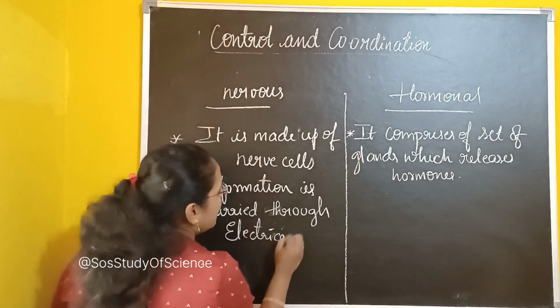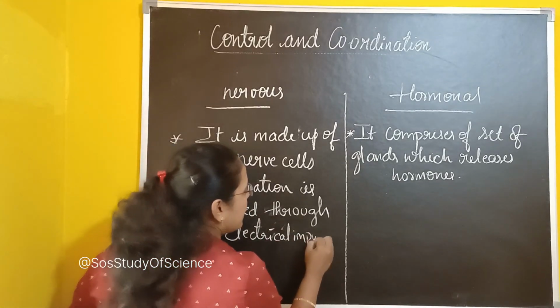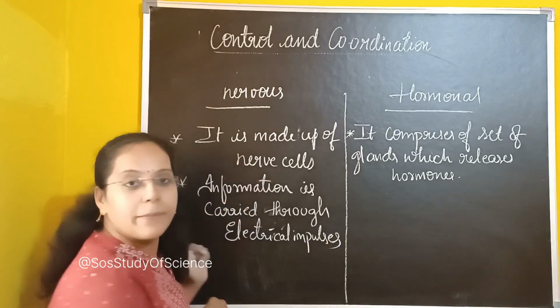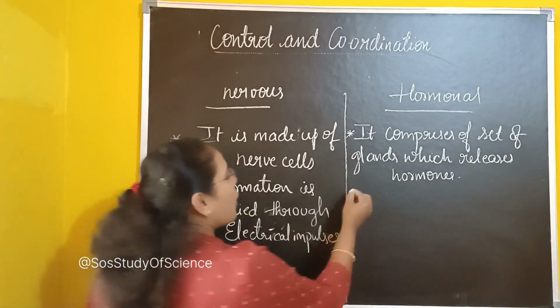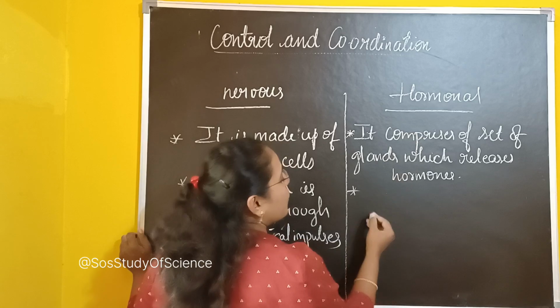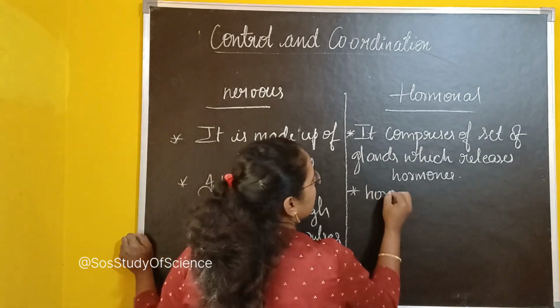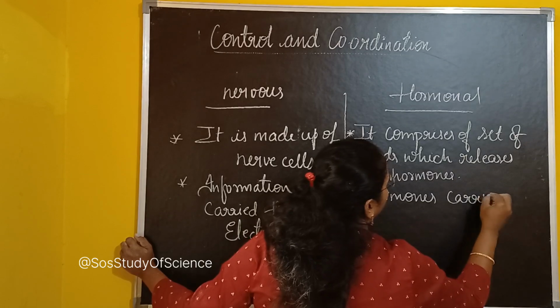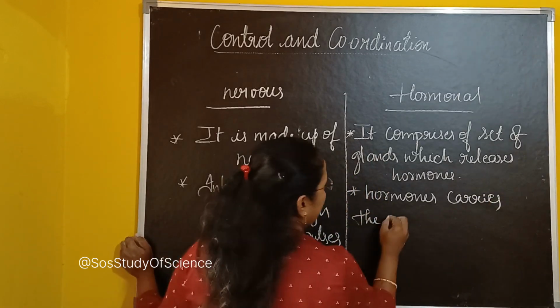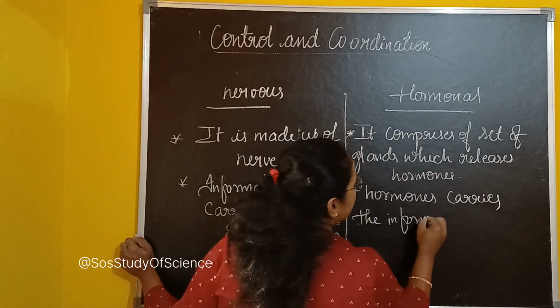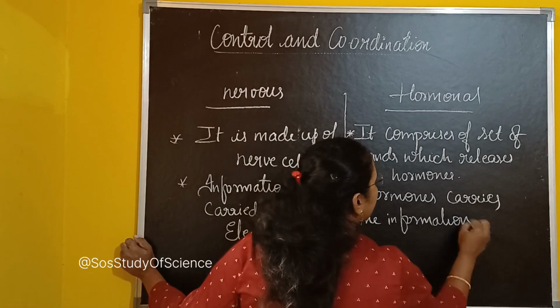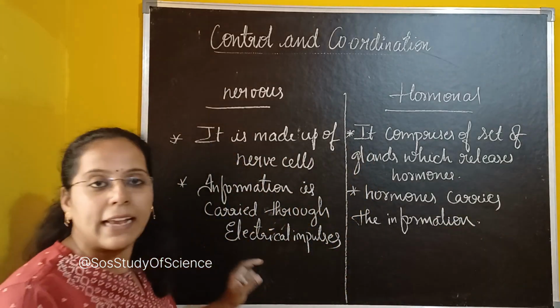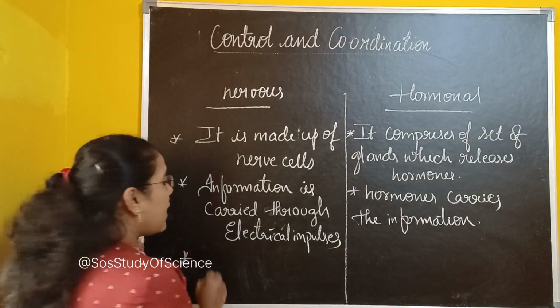Remember, electrical impulses are the means of communication. Okay. And when I talk about hormones, that is the hormonal system, hormones carry the information. Hormones are the chemical substances and they carry the information. Clear, right? What else can you write here?